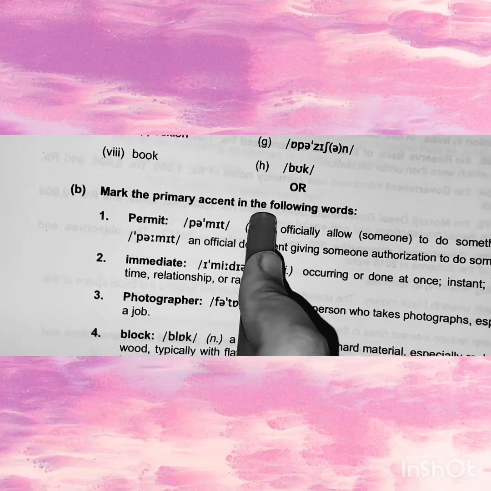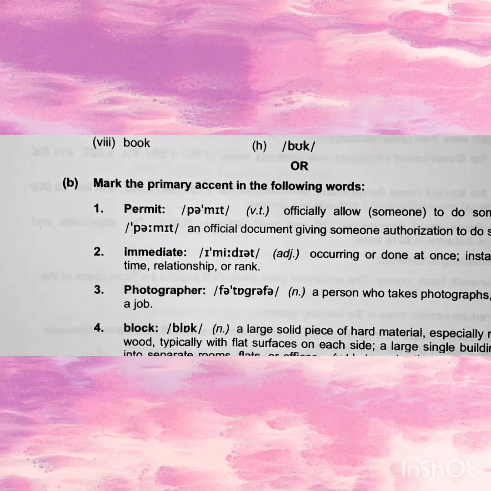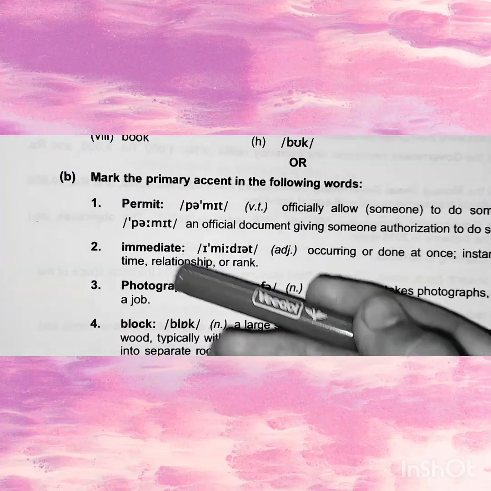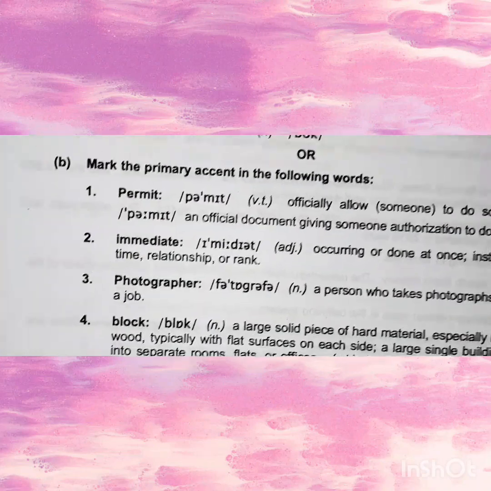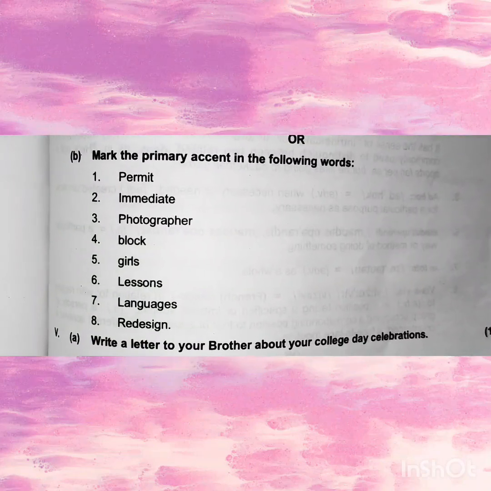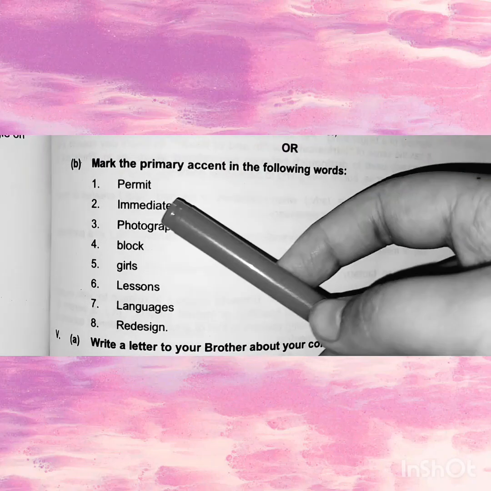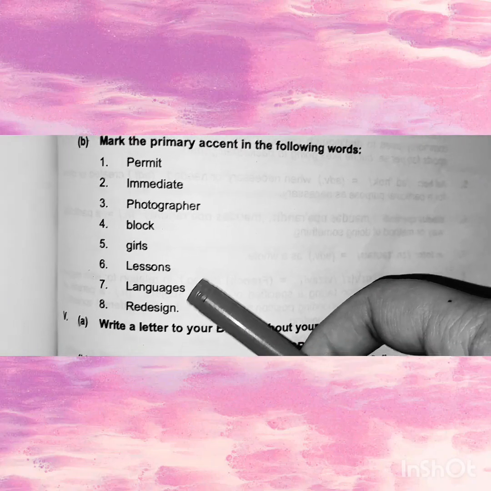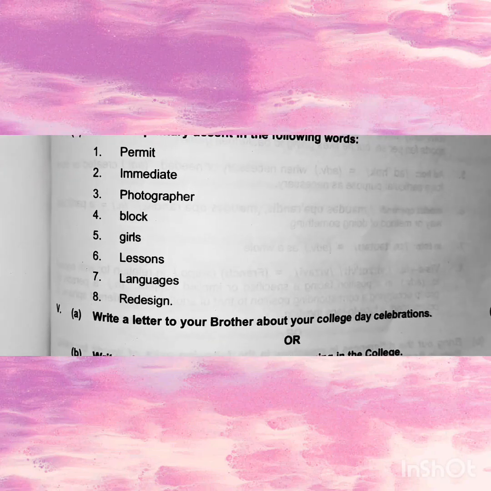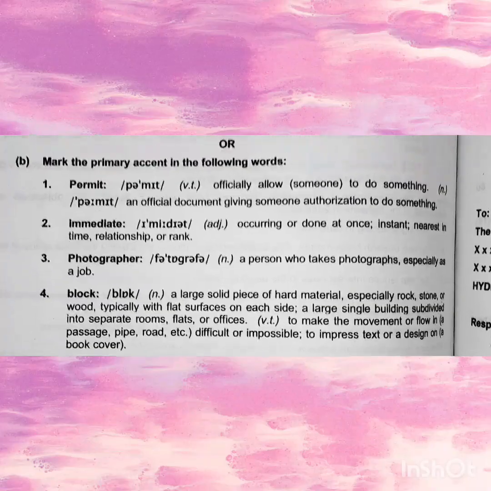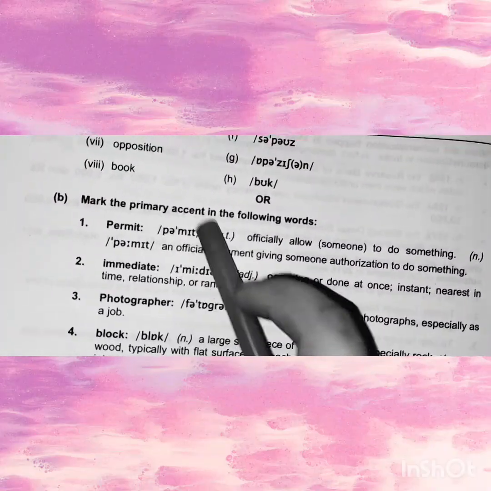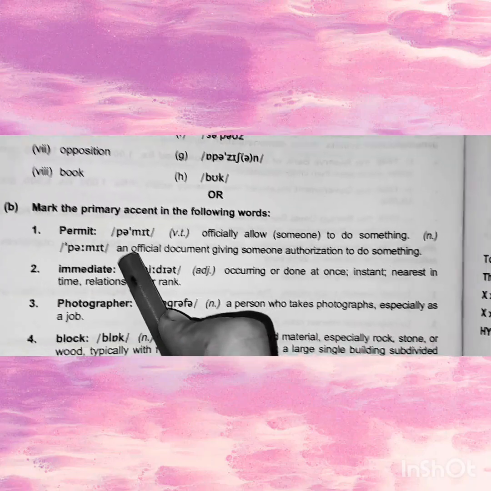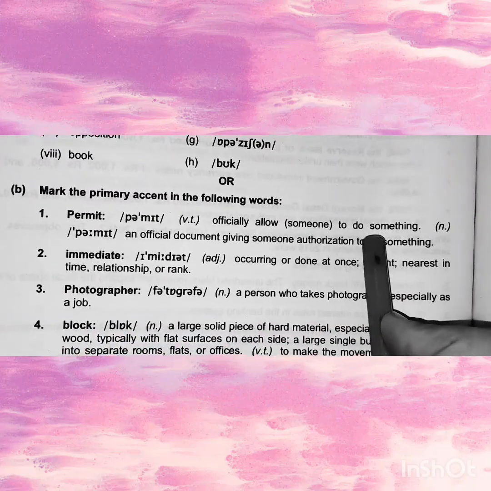Mark the primary accent of the following words. They will just give you permit, immediate. Wait a minute, I will show you this question. See, this is the question. They will give us permit, immediate, photographer, blog, girls, lessons, languages, redesign. We have to write the answer like this. This is compulsory. We have to write this language compulsorily for your marks. Okay, after that, what is the meaning of this? You have to write this.